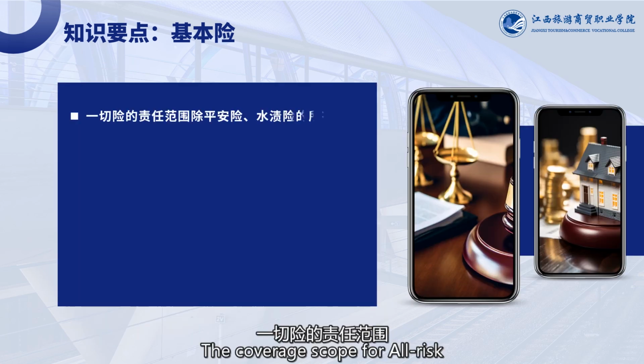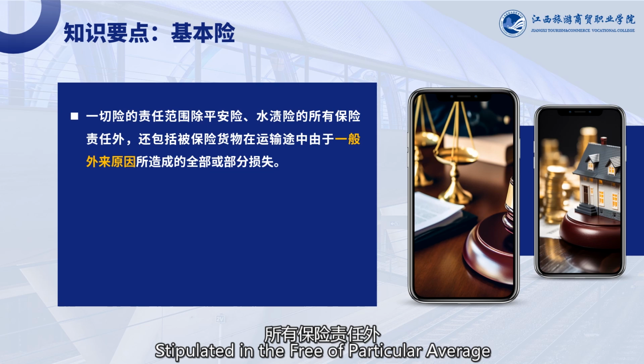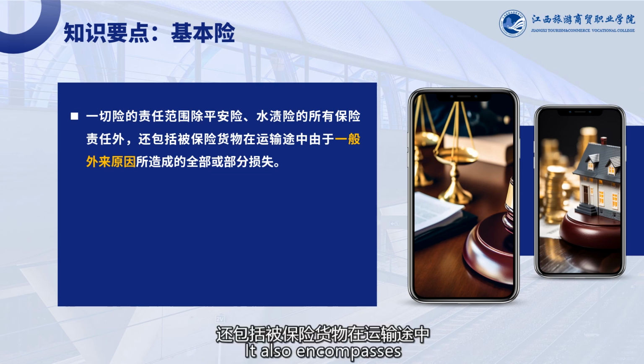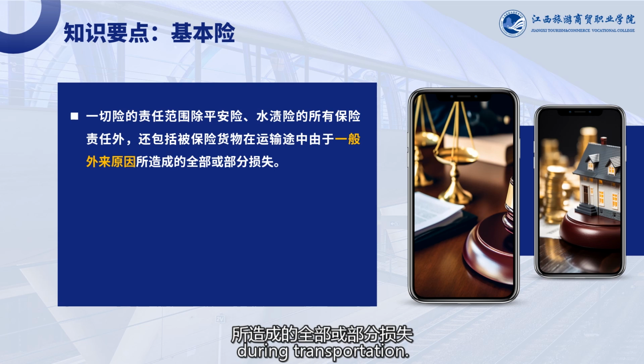The coverage scope for all risk insurance includes all insurance liabilities stipulated in the free of particular average and with particular average coverage. It also encompasses total or partial losses of insured goods caused by general external factors during transportation.